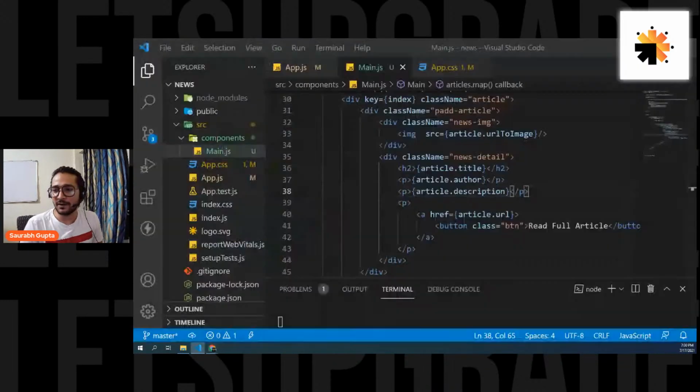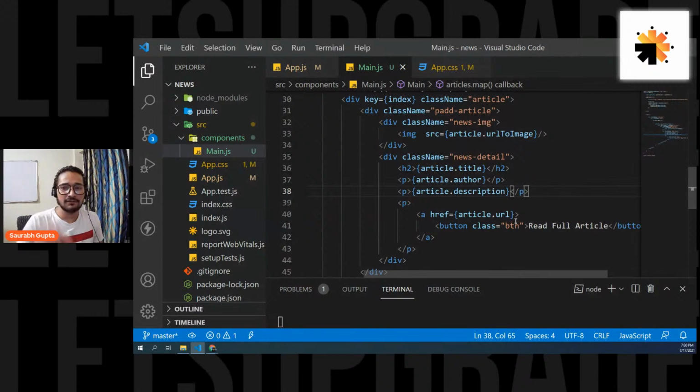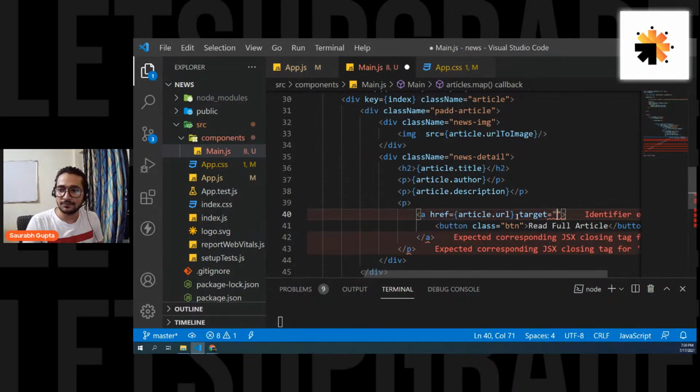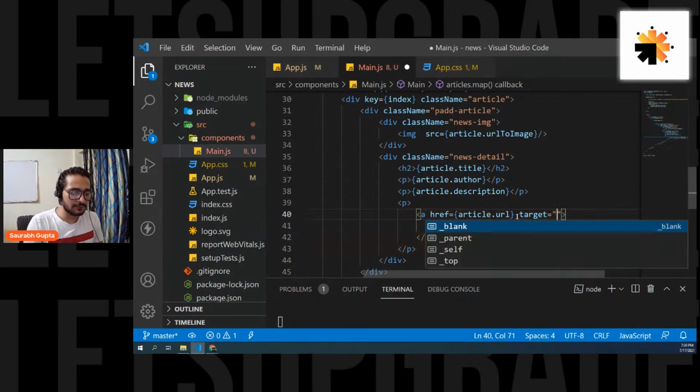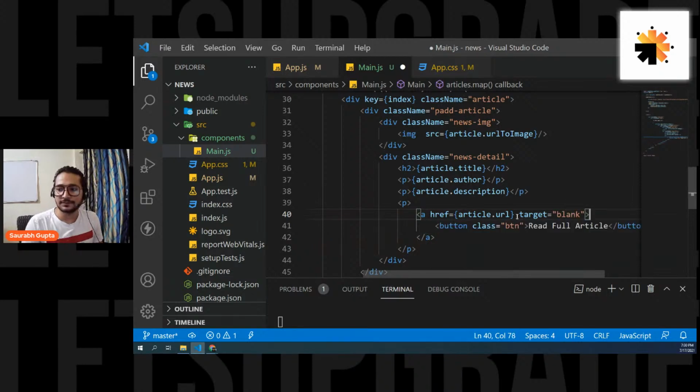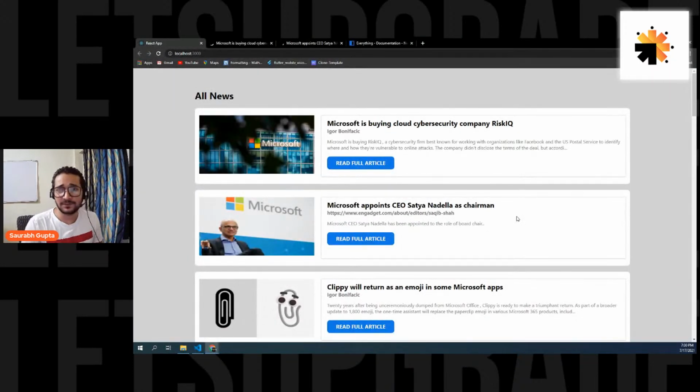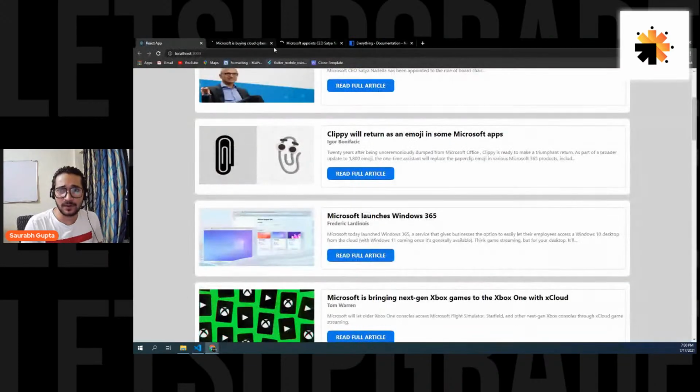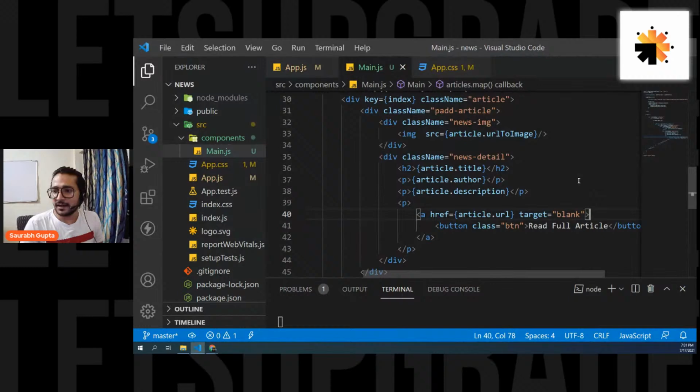But let's also add one more thing, that whenever someone clicks on the link, we want to go to the new page. So simply target equals blank. Target blank will always make it move to a new page. My PC is working a little slow, guys, so don't worry. It's slow because a lot of things are open. Okay. So now let's again see if I click, it is going.